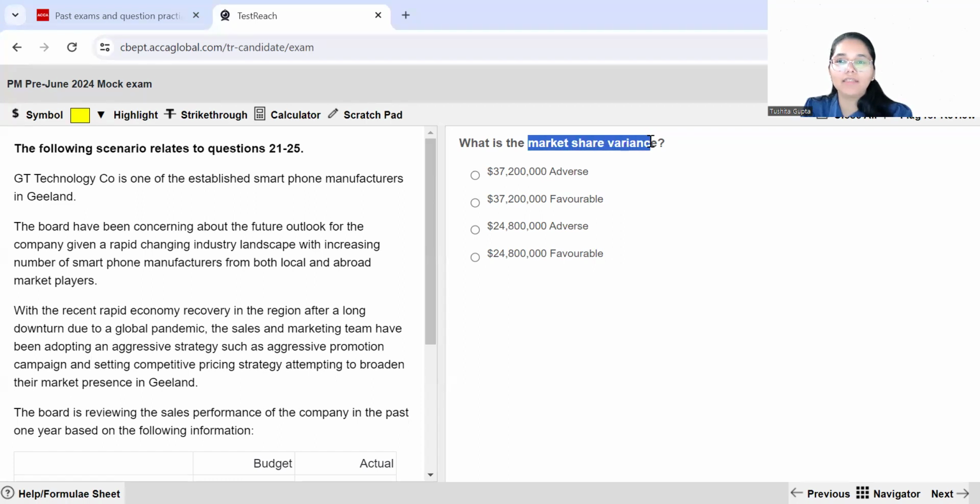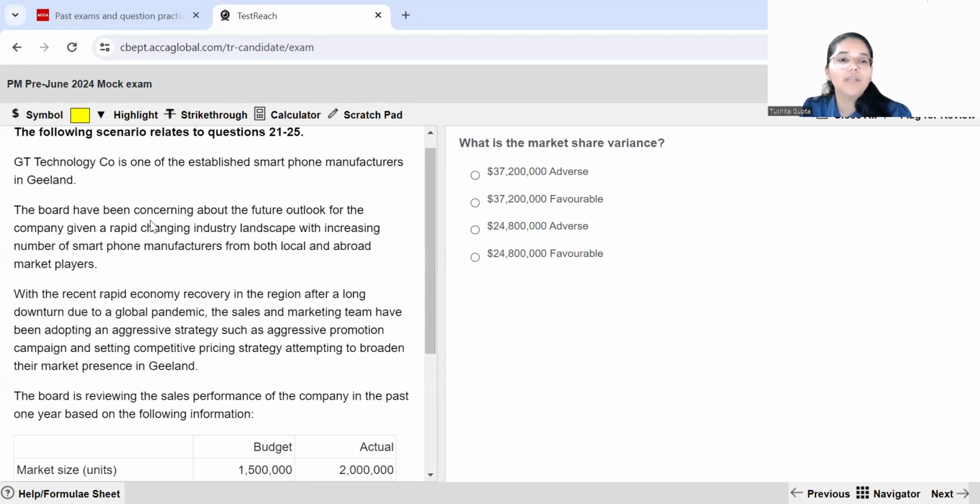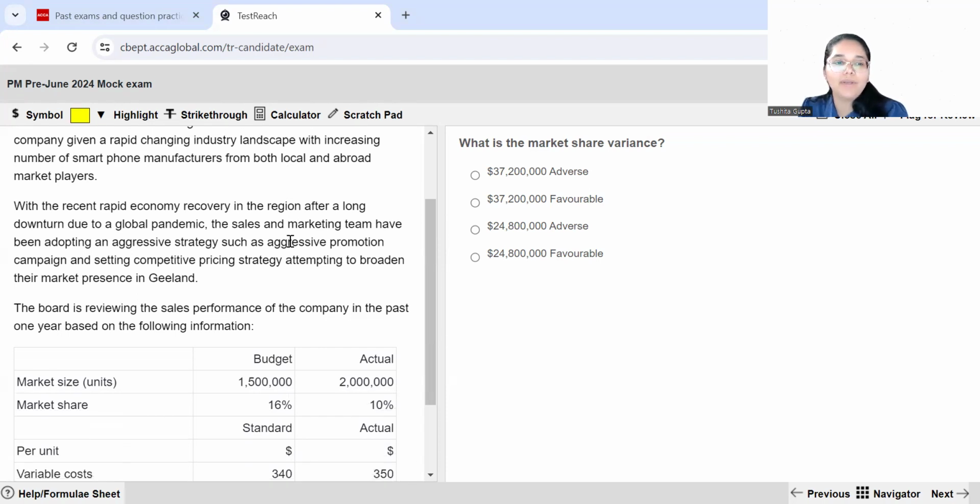I know that I need to calculate the market share variance over here. So GT Technology Company is one of the established smartphone manufacturers in G-land. The board have been concerned about the future outlook of the company given a rapidly changing industry landscape with an increasing number of smartphone manufacturers from both local and abroad market players. With the recent rapid economic recovery in the region after a long downturn due to a global pandemic, the sales and marketing team have been adopting an aggressive strategy such as aggressive promotion campaigns and competitive pricing strategy, attempting to broaden their market presence in G-land.